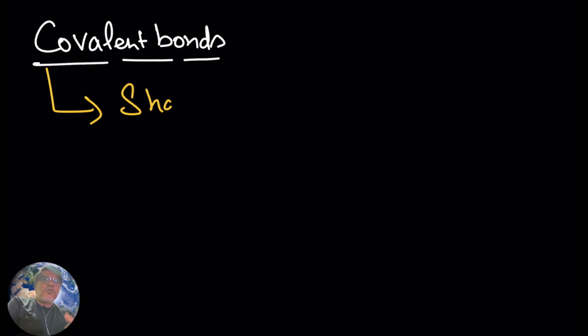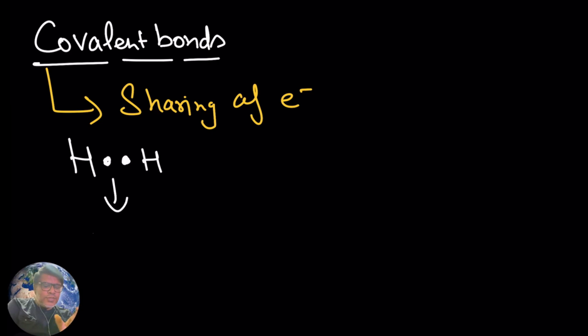Now try to see here. If you see covalent bonds, hopefully you remember they are formed by sharing of electrons. When two atoms, here in the example hydrogen, share electrons. Each hydrogen has one electron in its valence shell, and to complete its octet it needs another one.